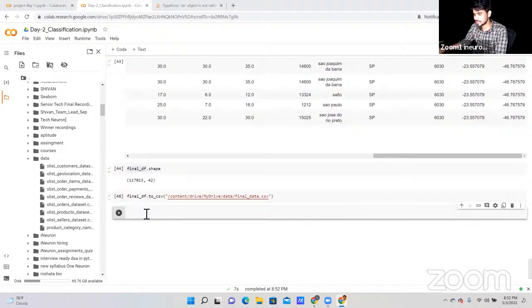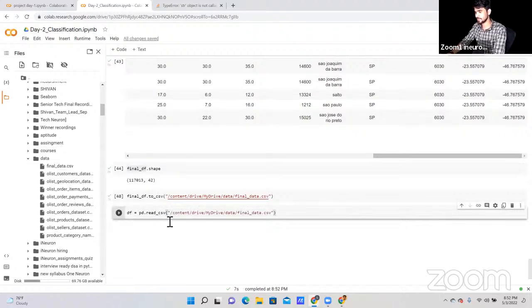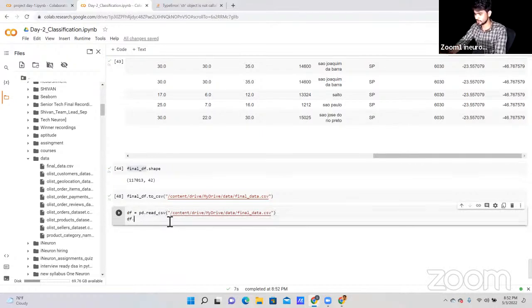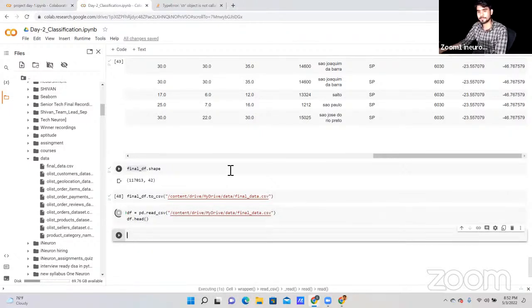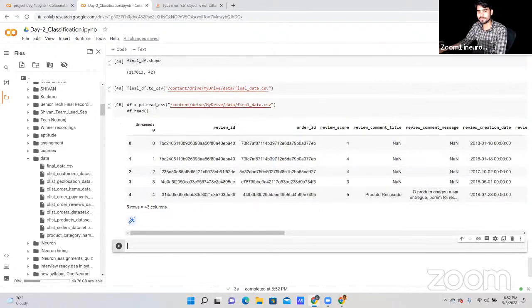Okay, now let's read our data. So for this, pd dot read_csv, and what is our data name that we have? This one. So let me copy this path again and run our data, df equals read_csv. No, it's in the same file I'm using, Ganesh.